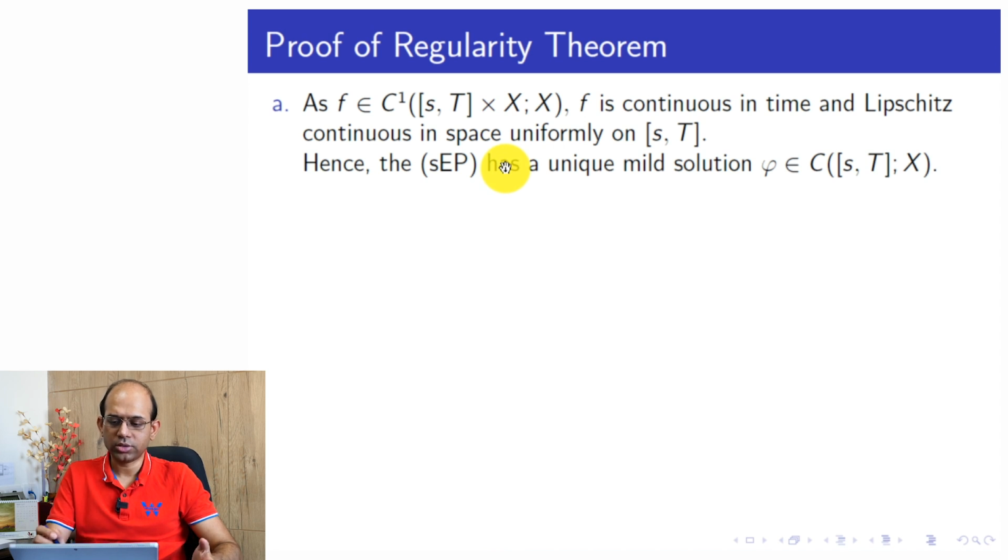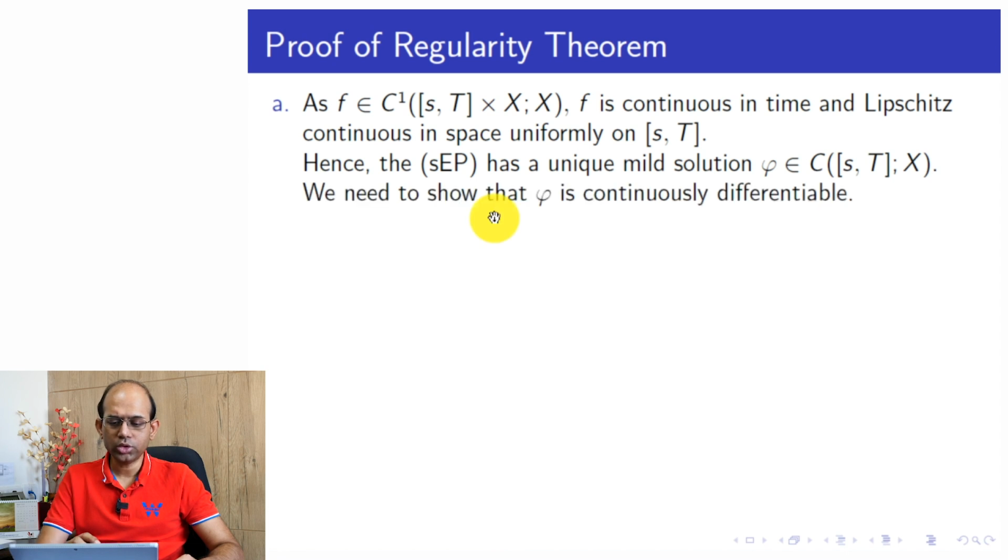Then we can apply the theorem which asserts that the SCP has a unique mild solution, and we call that mild solution phi, actually varphi, which is itself a continuous function of time. So it is a continuous path on the Banach space capital X. Next we need to show that phi is continuously differentiable. That means, in the equation, phi appears on both sides. On the left-hand side d phi dt appears, so that should be meaningful classically, correct? So d phi dt should exist. We are going to show that phi is continuously differentiable.